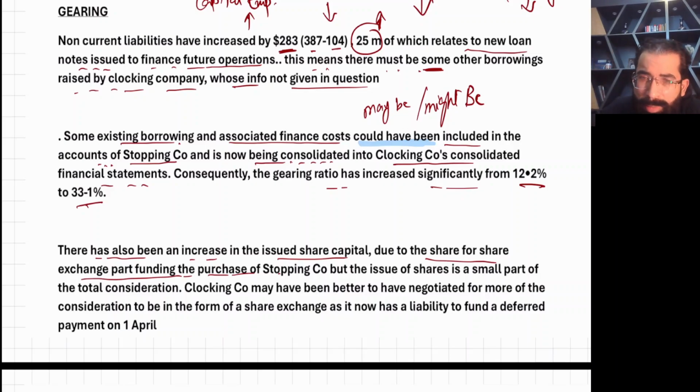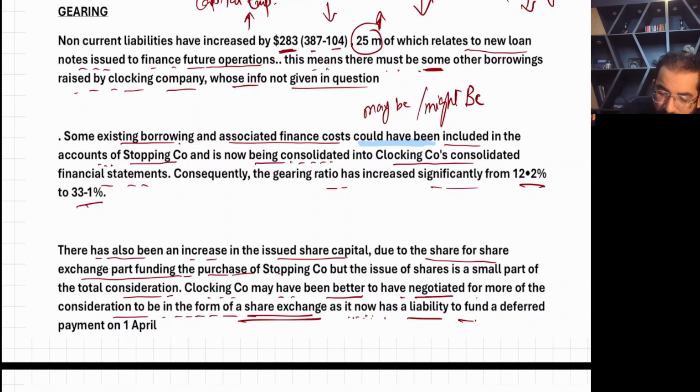The issue of shares is a small part of total consideration. The parent company may have been better to negotiate for more of the consideration to be in the form of share exchange, as it now has a liability to fund a deferred payment on 1st April X9.